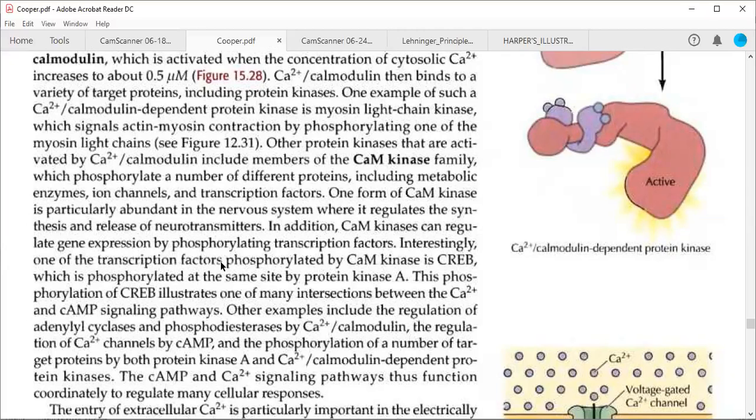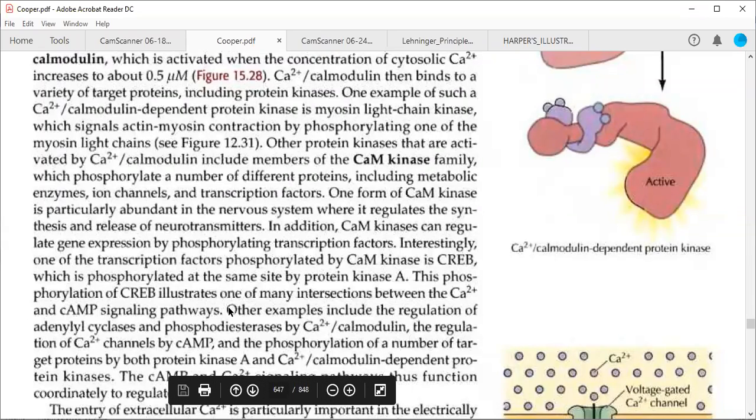Interestingly, one of the transcription factors phosphorylated by CAM kinase is called CREB, which is phosphorylated at the same site by protein kinase A also, because we know protein kinase A was also a serine threonine kinase, and this particular kinase is also a serine threonine kinase. So they can work in a similar fashion. This phosphorylation of CREB illustrates one of the many intersections between calcium and cyclic AMP signaling pathways.